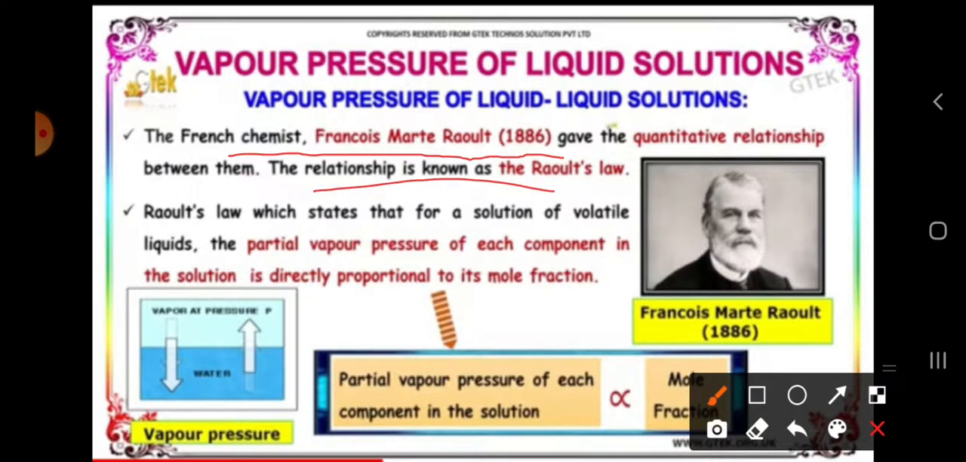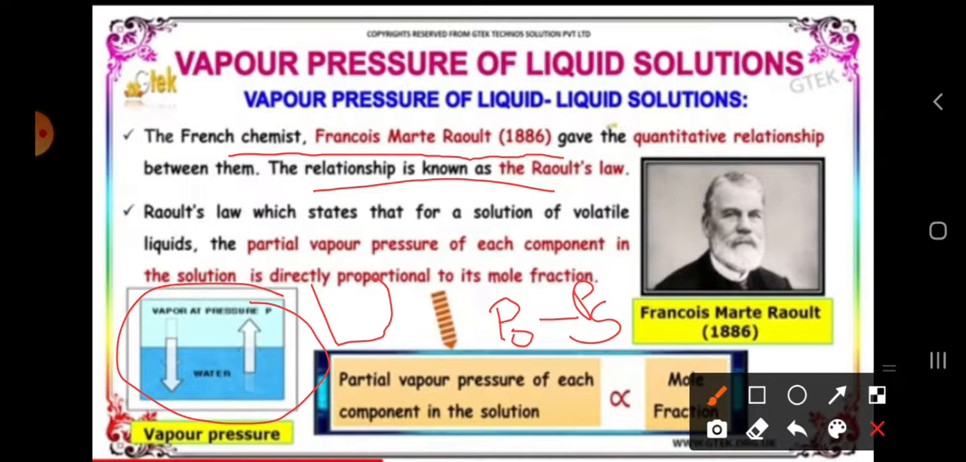So before knowing Raoult's law, we should know the lowering of vapor pressure. So what is lowering of vapor pressure? The lowering of vapor pressure is nothing but P0 minus Ps. I have told you that we are taking two components, one is the water, another one is the vapor. See here, you observe this diagram.